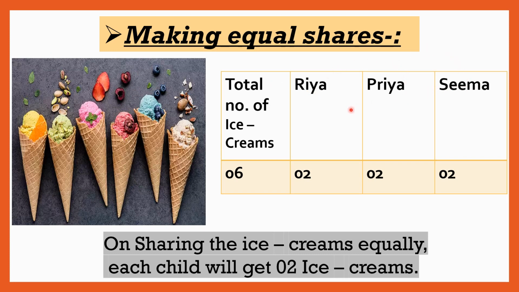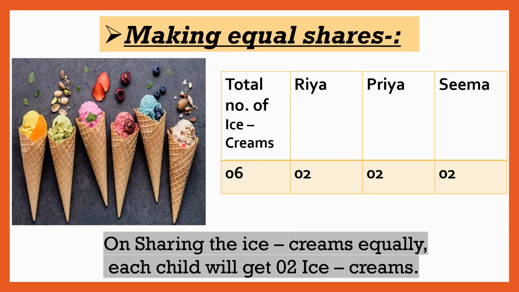If they share the 6 ice creams equally, how many will they get? Yes, very good. Each of them will get 2 ice creams. One for Riya, one for Priya, one for Seema. So how many are remaining here? 3. So again we will count for Riya, for Priya, for Seema.